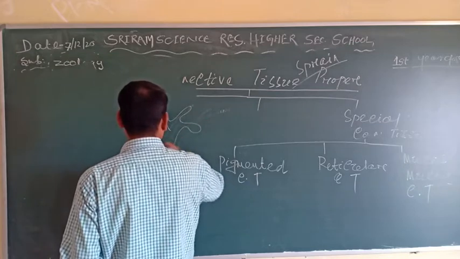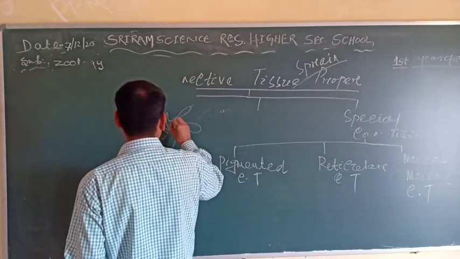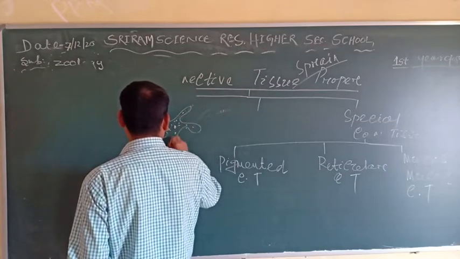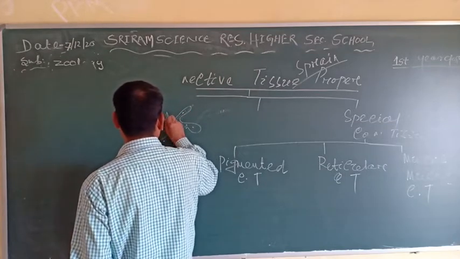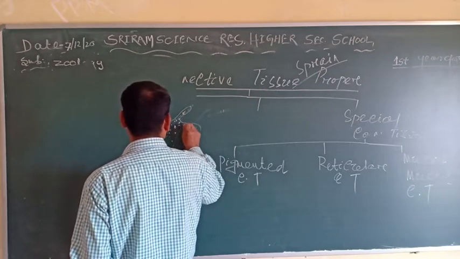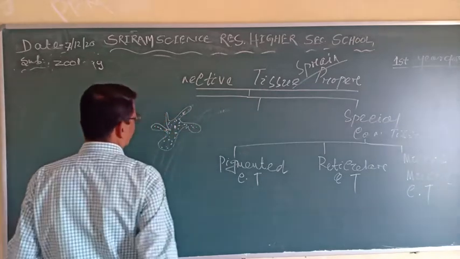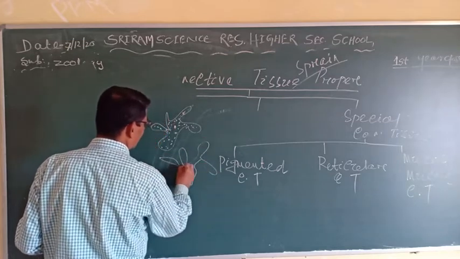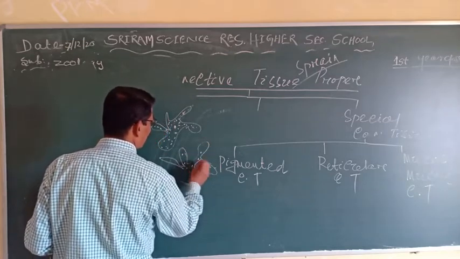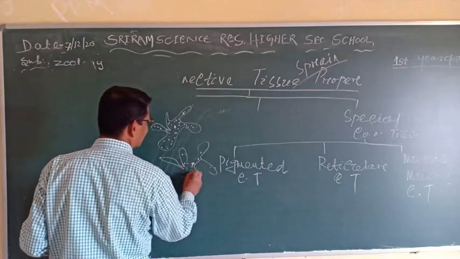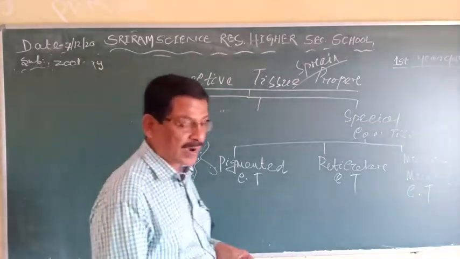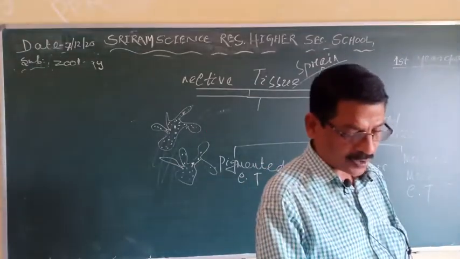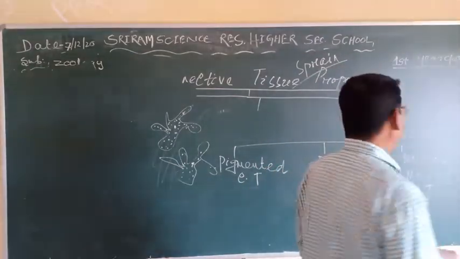large irregular cells, which contain melanin pigment granules. Clear? These cells are called chromatophore cells, or you can say melanophore cells.